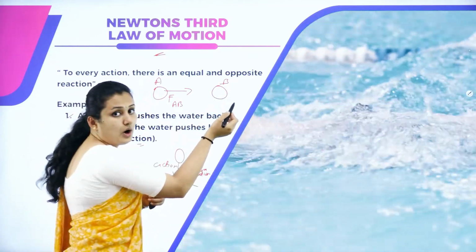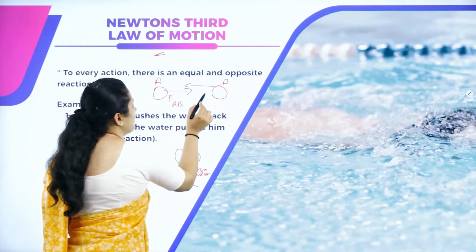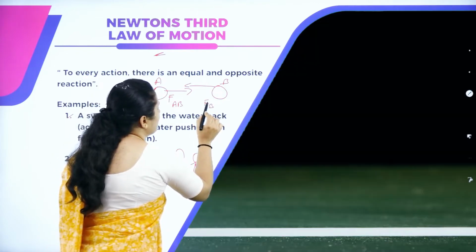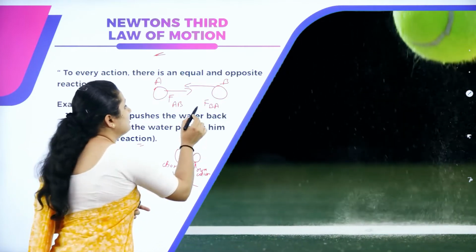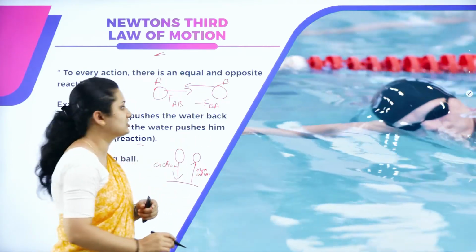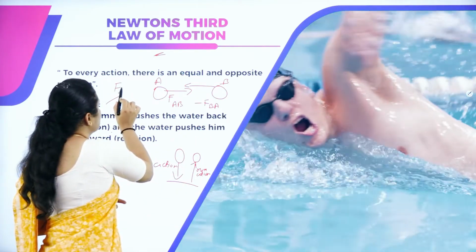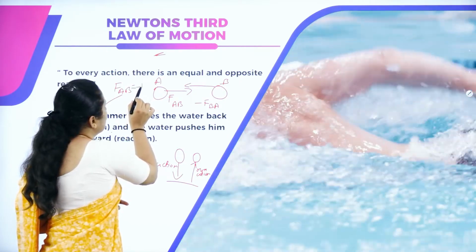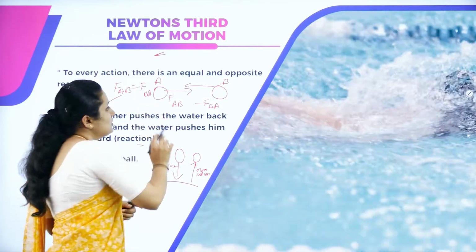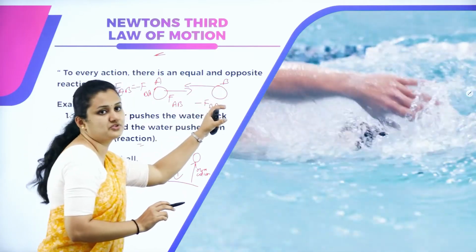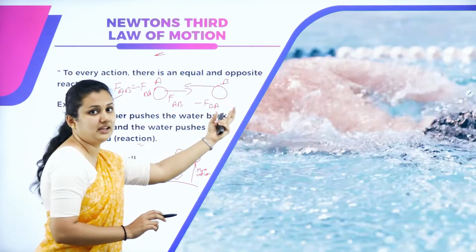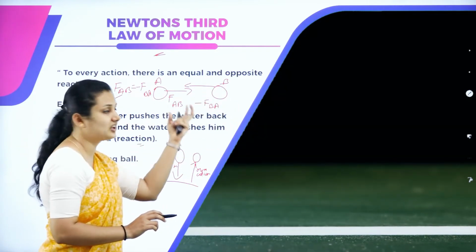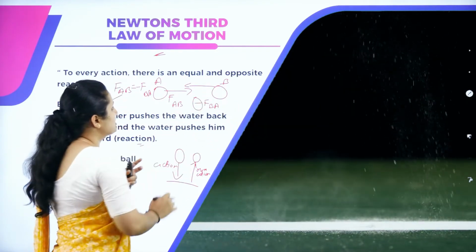In return, object B applies a force on object A, that is F_BA, but it will be in the opposite direction.